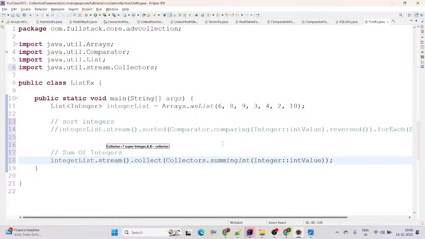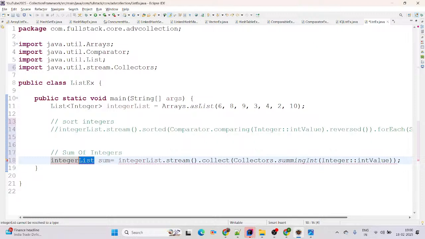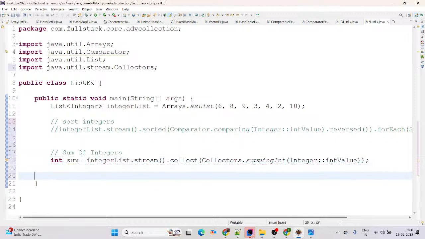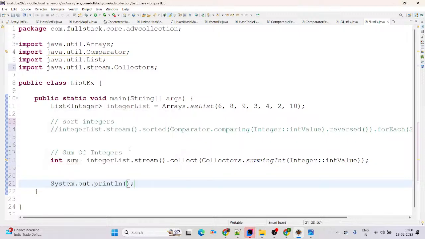Then here you can say this will be int sum equal to, and whatever we are giving here, right? Okay, it's giving an issue here, right? What is the issue? Summing int value we have given here. Sorry, here you need to remove this. Yeah, perfect. Just declare the variable sum and just try to print the sum here.